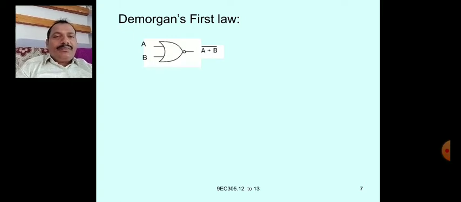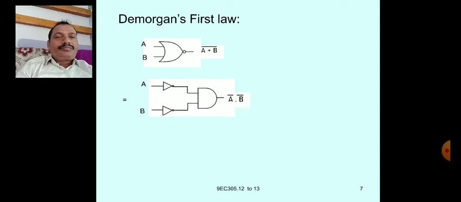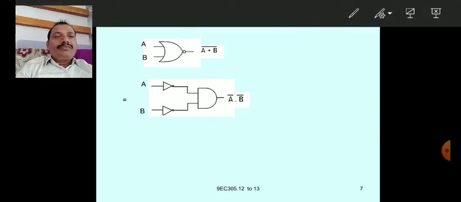So let us see De Morgan's first law in terms of gates. (A plus B) whole bar is the NOR gate. Now on the right hand side of De Morgan, A bar dot B bar is there. So A bar means one NOT gate.